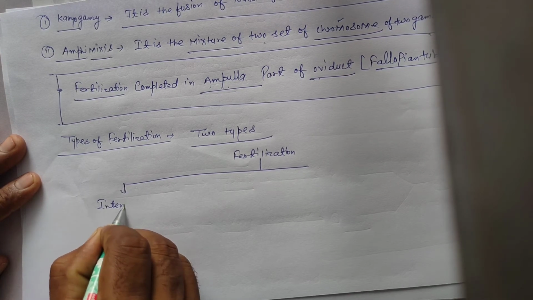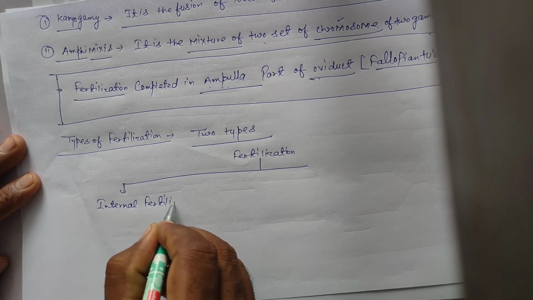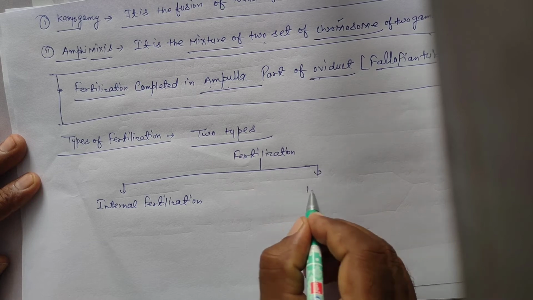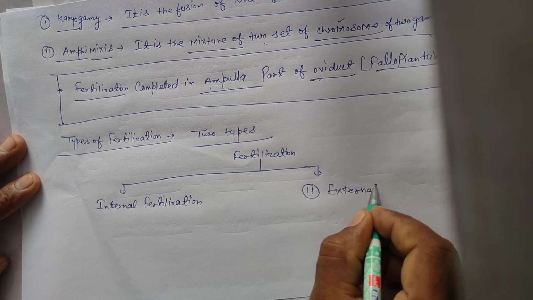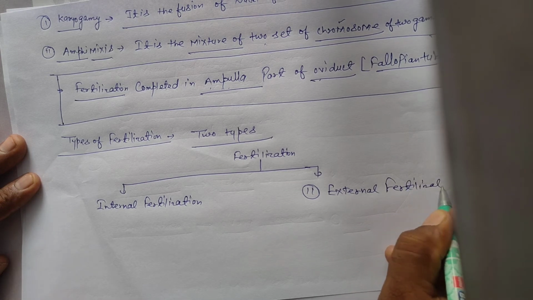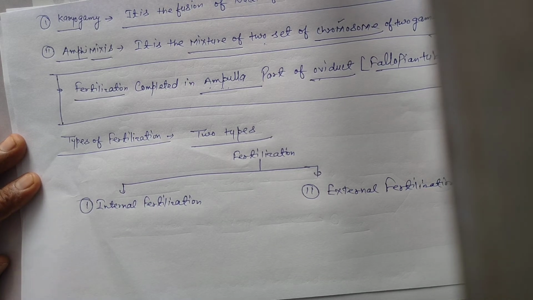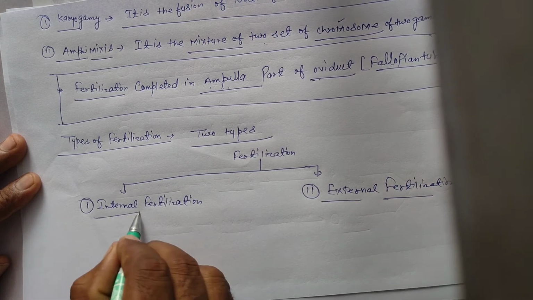First is internal fertilization. Second is external fertilization. Once again, first is internal fertilization, second is external fertilization.